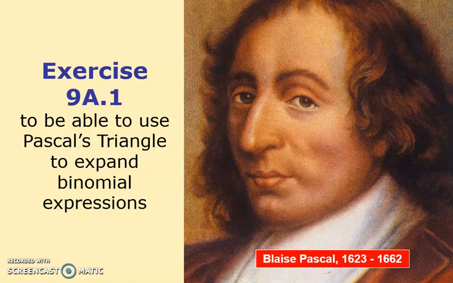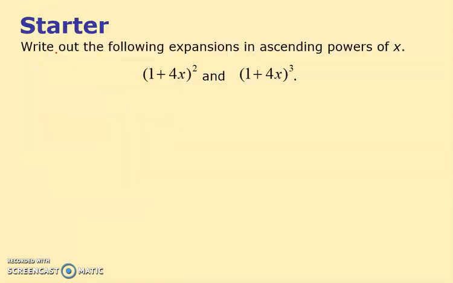Well, this is exercise 9A.1. We're going to have at least 2 goes, possibly 3 goes at doing exercise 9A because there's quite a lot of work in it. And we're going to look at Pascal's triangle and binomial expansions. And this is Blaise Pascal, French mathematician, who did a lot of work on probability. And what he did on this led to work on algebra as well, and vice versa. So Blaise Pascal, very famous French mathematician, who we're going to look at some of the work that he did.